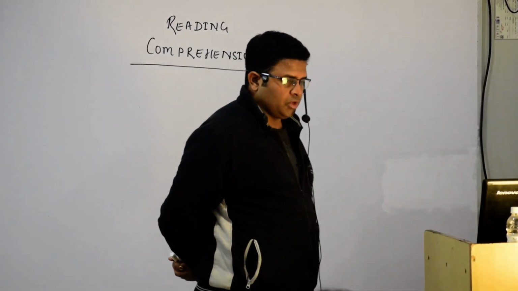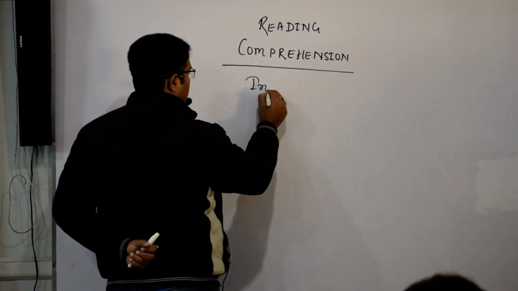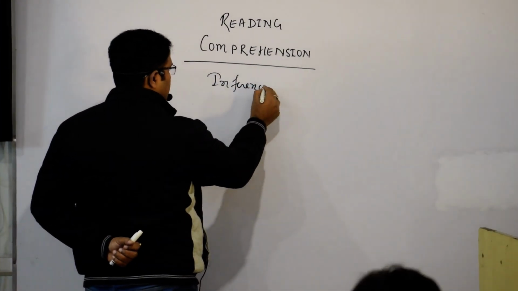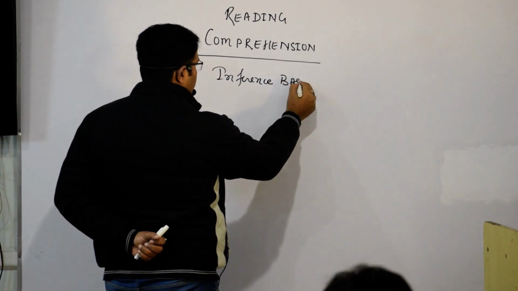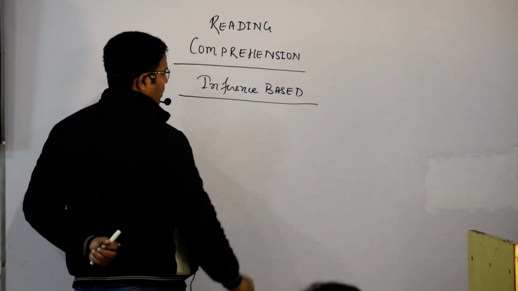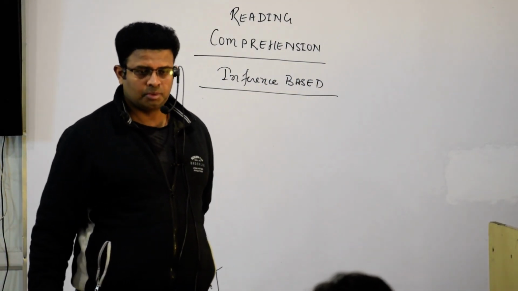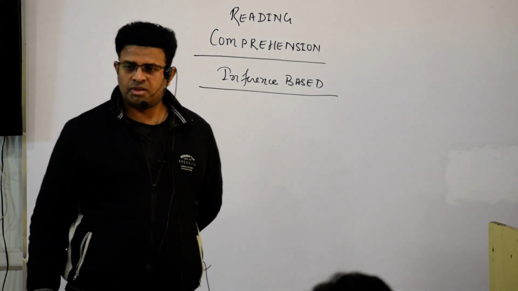The first one we are going to see is inference based. Understood? How to solve an inference based question.